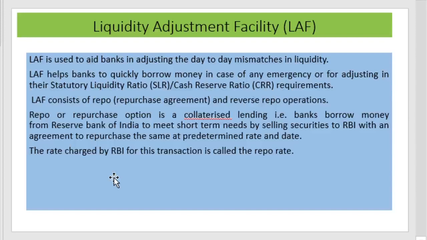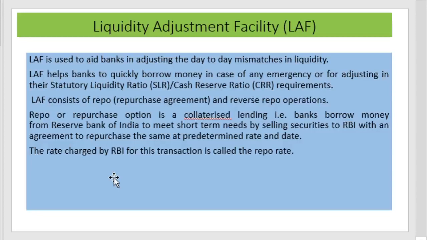In accordance with this, the liquidity adjustment facility helps the banks to quickly borrow money in case of any emergency. It consists of repo and reverse repo operations. Repo and reverse repo operation is collateralized lending, that is, banks borrow money from the RBI to meet short-term needs by selling securities to the RBI with an agreement to repurchase the same at a predetermined rate and date. That is the difference between the open market operation and repo and reverse repo transactions.